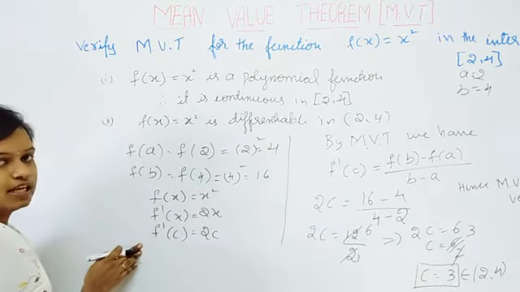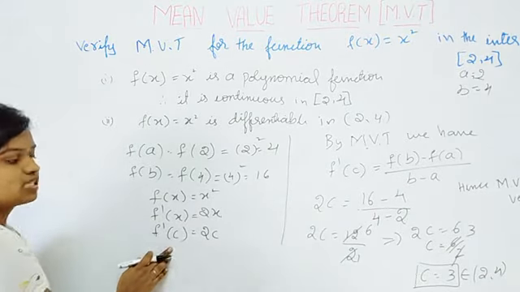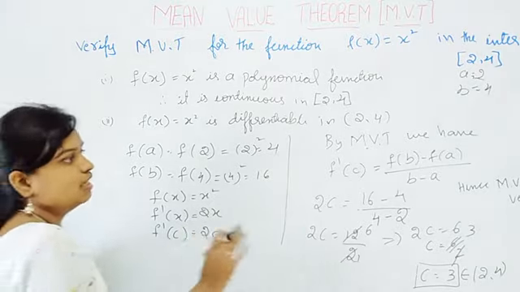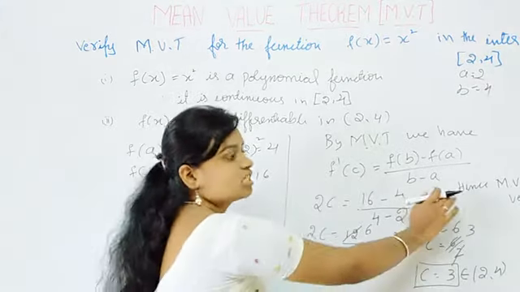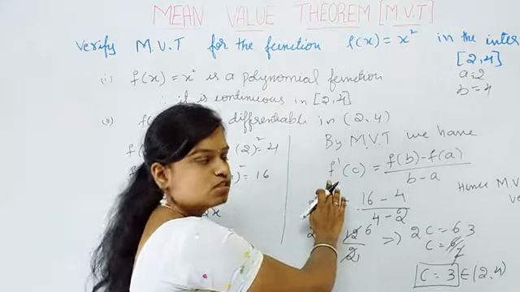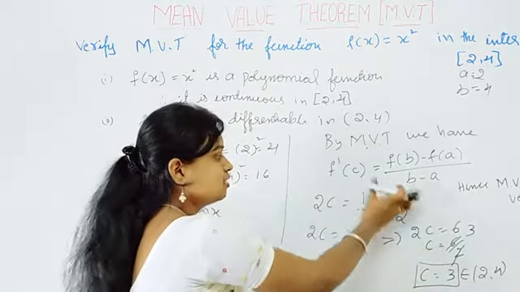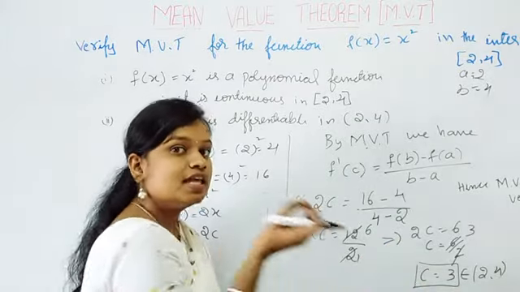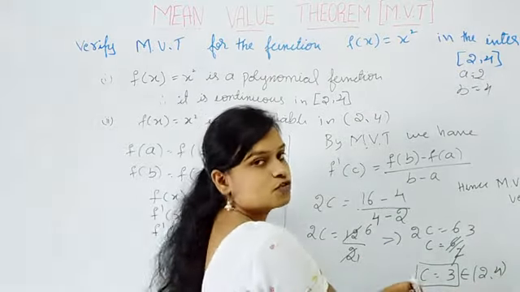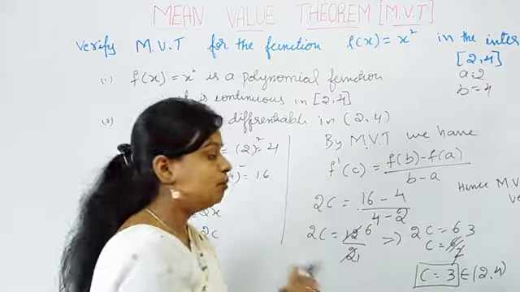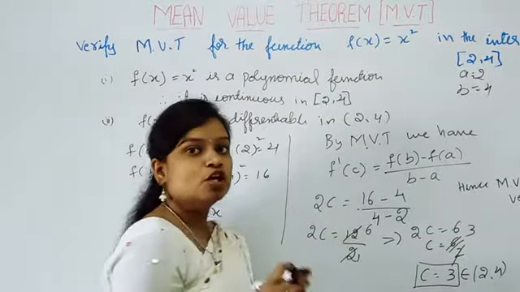And I take the differentiation and just replace the value of x by c. Then by mean value theorem we have this condition, that is f dash of c is equal to f of b minus f of a divided by b minus a. Then substitute the values and simplify. Then you will get one value of c, and that c must belong to within this interval 2 comma 4.